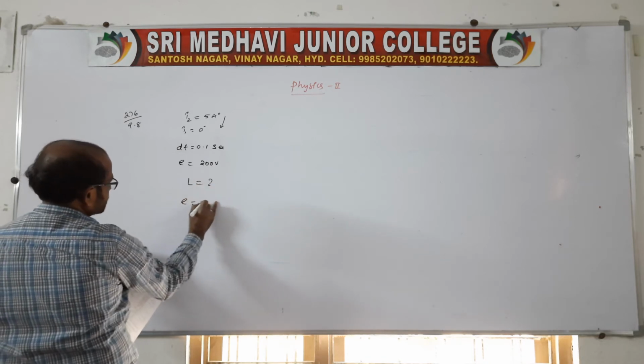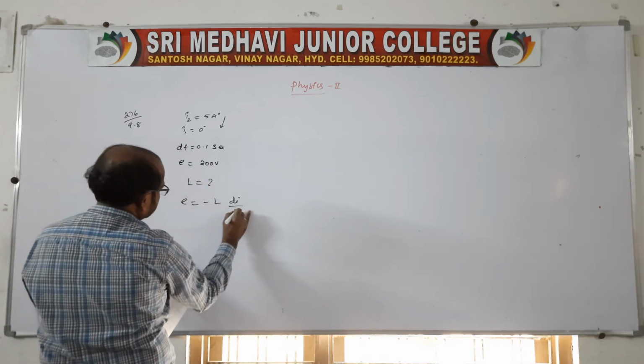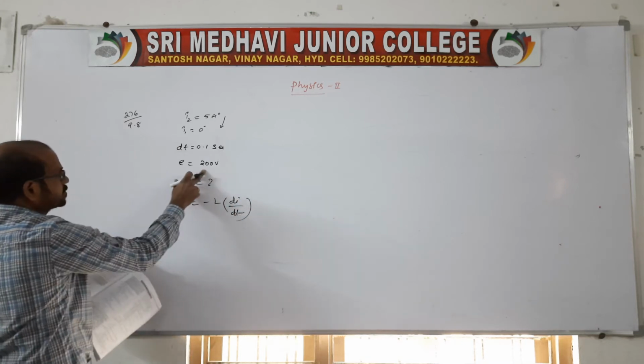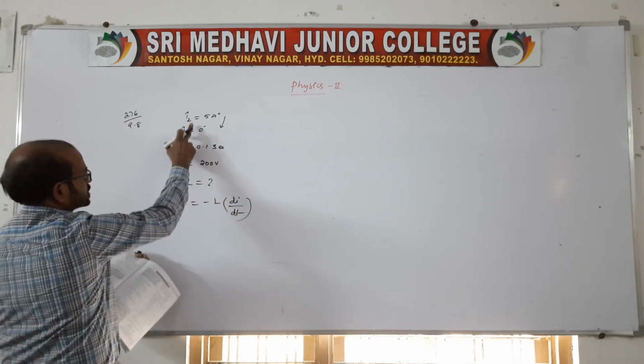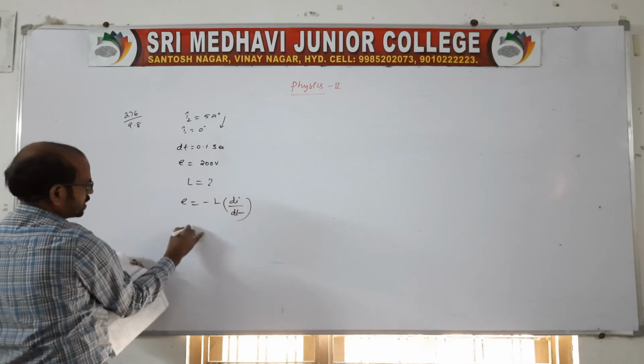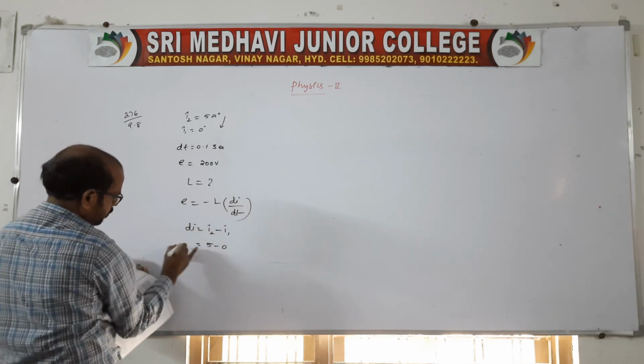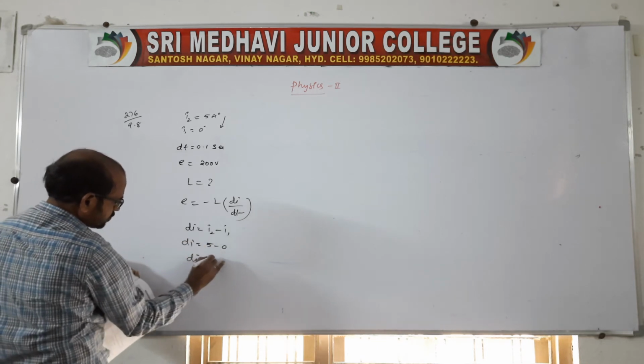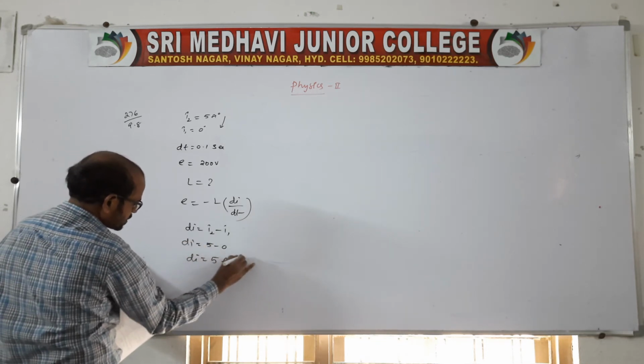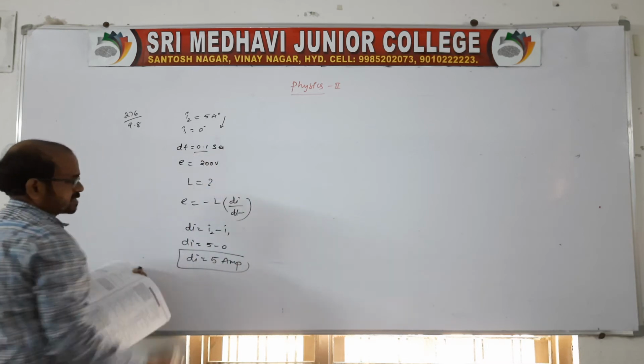Of course, E is equal to minus L di by dt. We know E, di is the change in current, and dt is there. Therefore di is equal to I2 minus I1, so you get 5 ampere, and dt is 0.1 second.